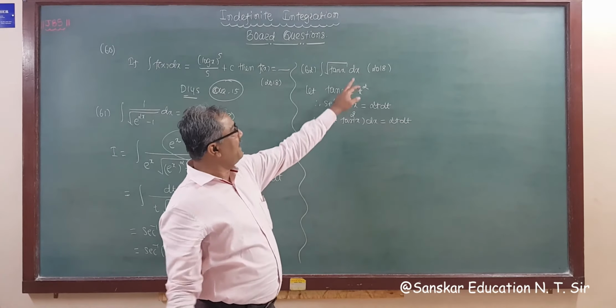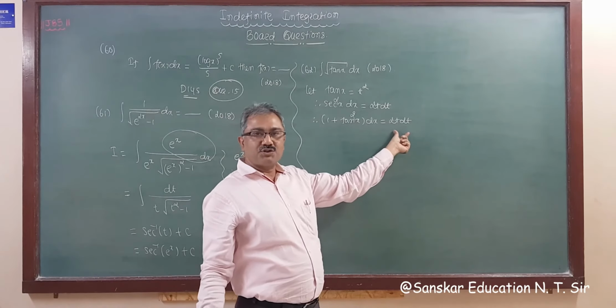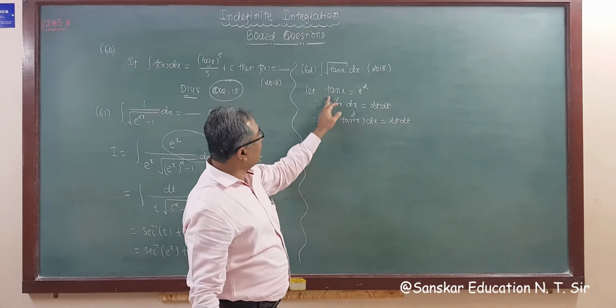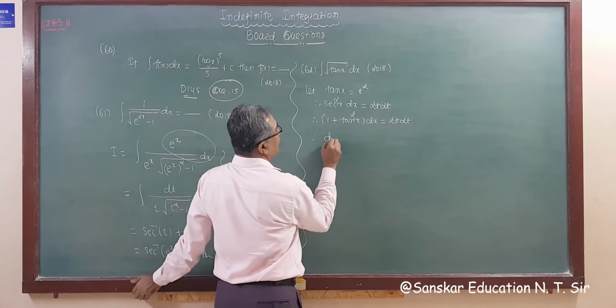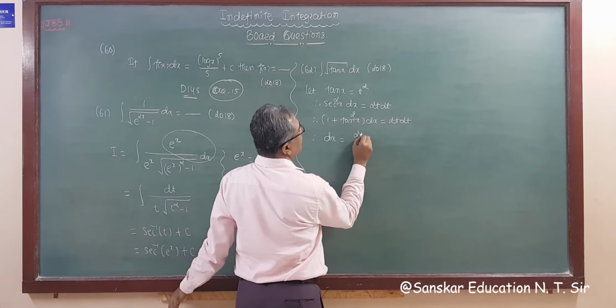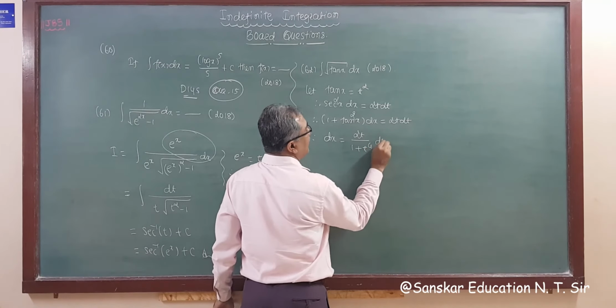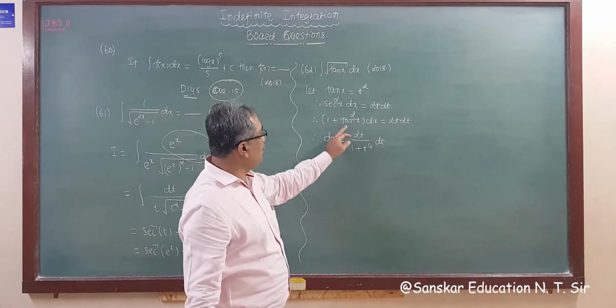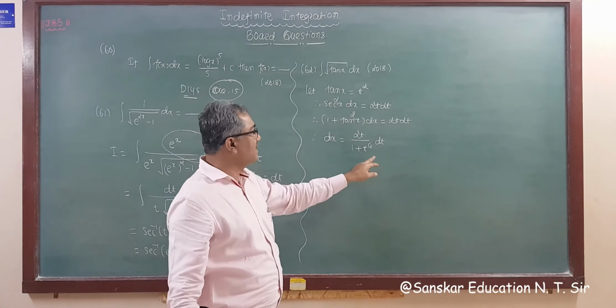Now we want only dx. So taking this 1 plus tan square to the opposite side, that goes to the denominator, and tan x is t square. So this becomes t raised to 4. What do we get? dx is equal to twice t upon 1 plus t raised to 4 dt, because tan x is t square and this is tan square, so t square square is t raised to 4.